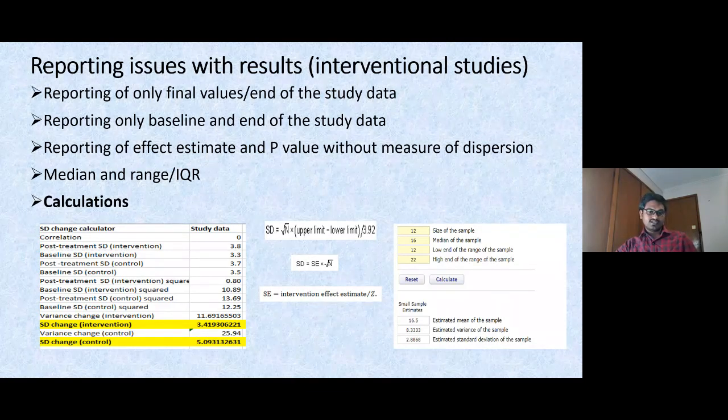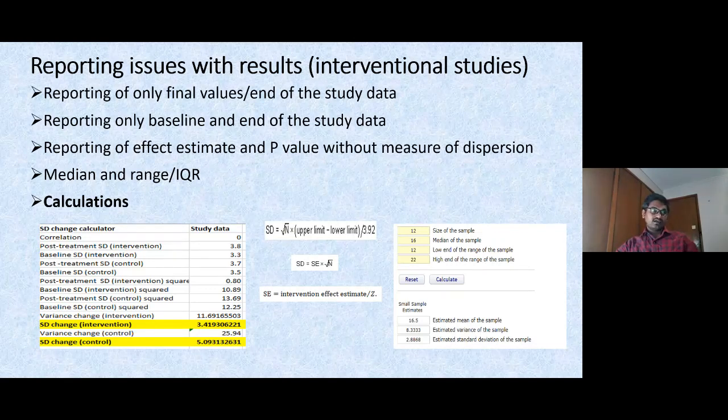Next, if there is a mean and SE, you have to capture the SE and multiply it by the square root of the sample size, so that you can get the standard deviation, which is the most common form for meta-analyzing along with the mean.